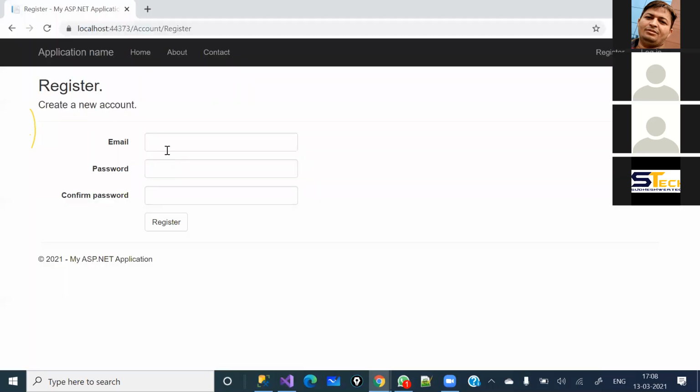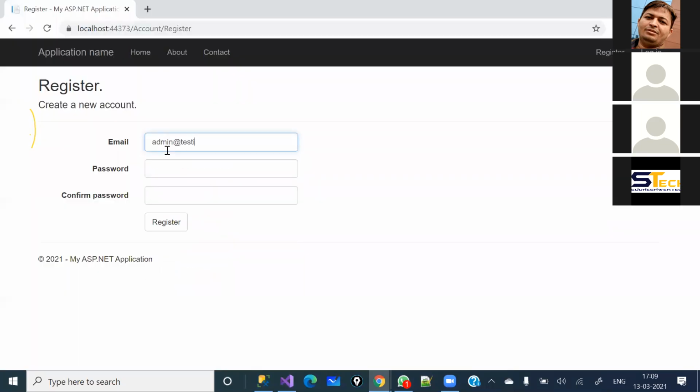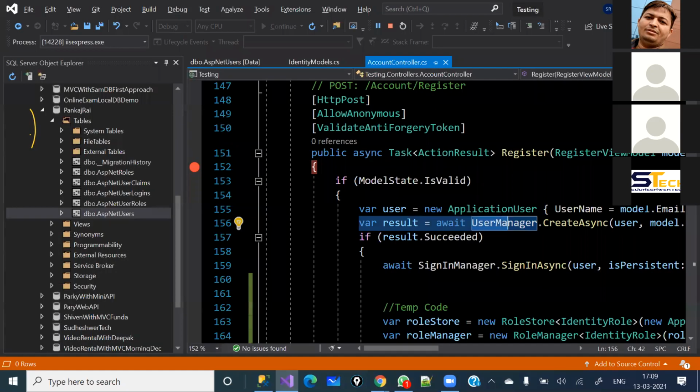So let me enter here, I'm just going to give admin@testing.com, and here I'm going to give the password, and also here the confirm password. Let's click on register. Once I click on register, this POST request will be hit. So let's come here, and now I'm going to click on register.